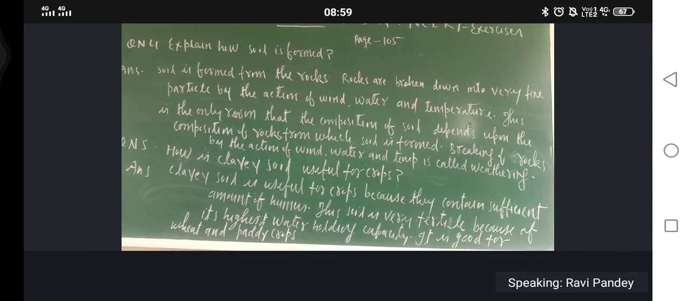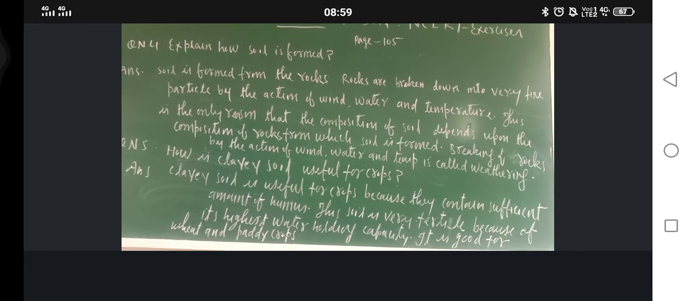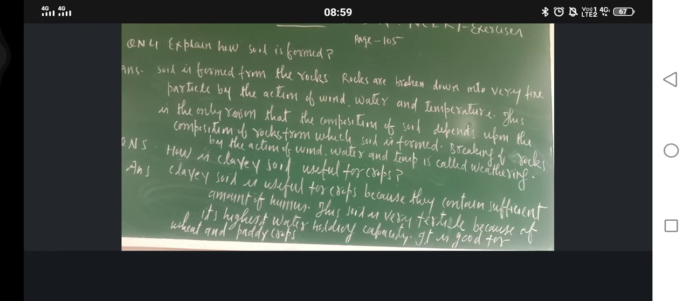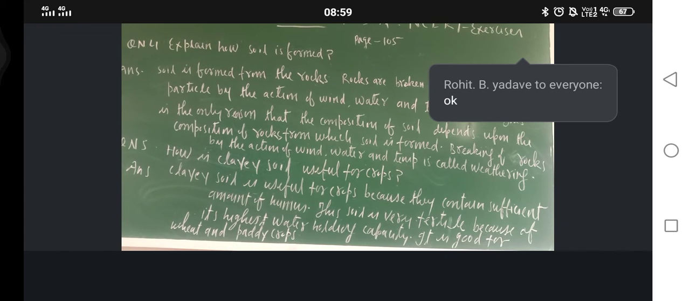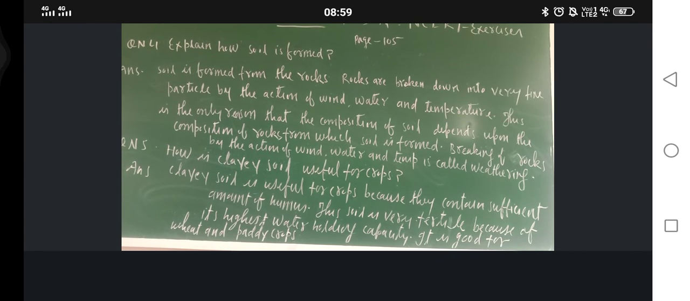Now, suppose rock is just like an ice particle, ice cubes. When you keep ice cubes under the influence of flame, they get melted or not? Similarly, in the areas where temperature is very high, slowly rocks get broken down into fine particles. Yes, this is the reason that temperature is also responsible for the formation of soil, for breaking down rocks into fine particles.